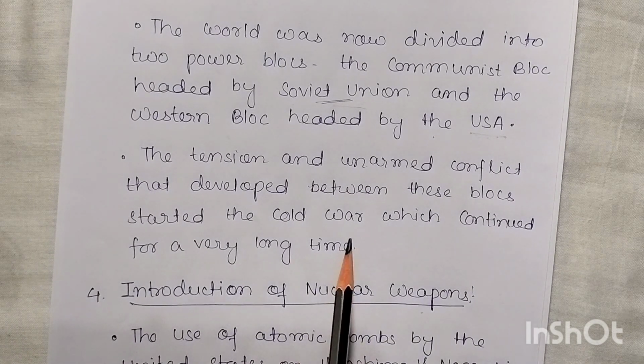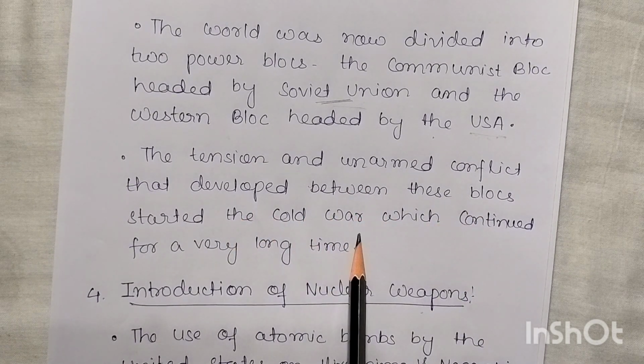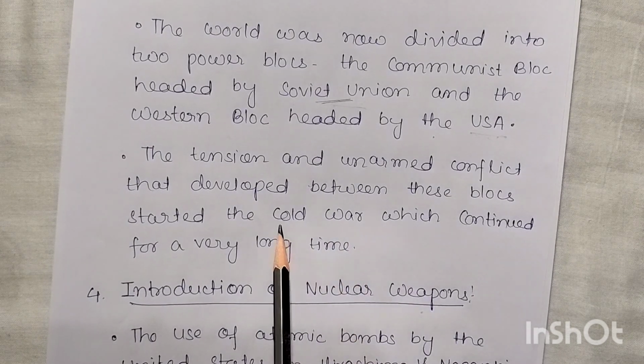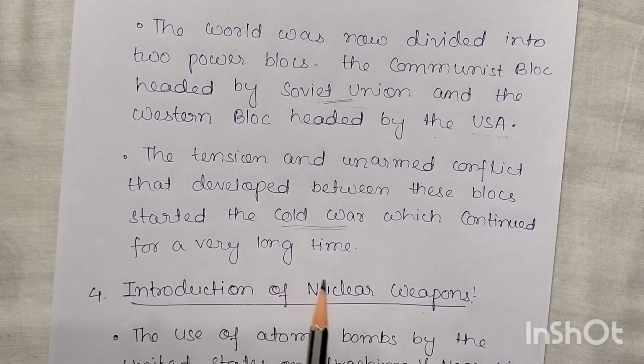The tension and unarmed conflict that developed between these blocs started the Cold War, which continued for a long time. So there was a Cold War between the Soviet Union and the USA, which continued for a very long time.